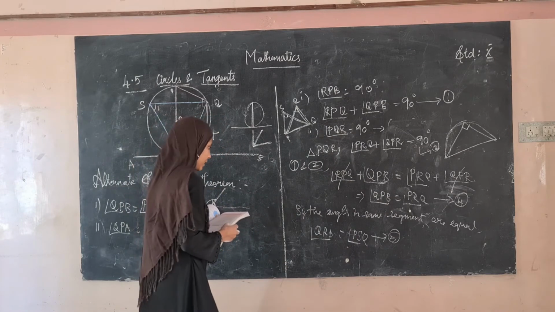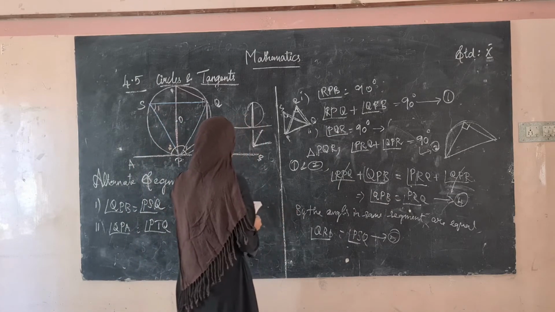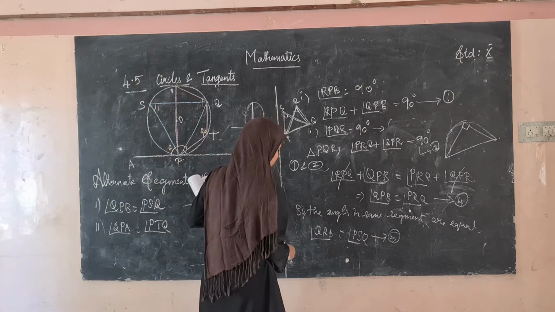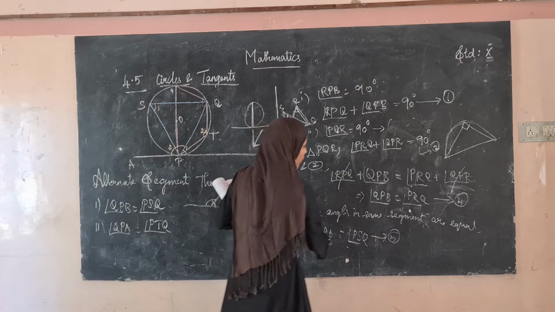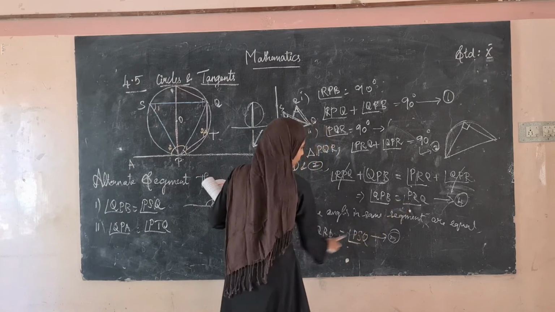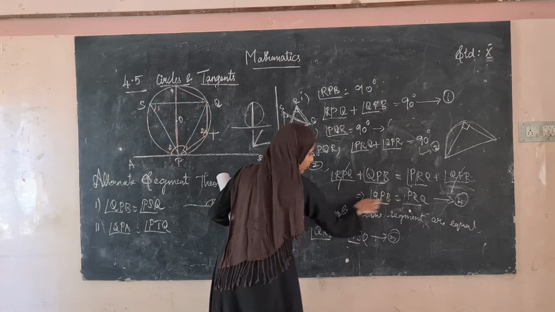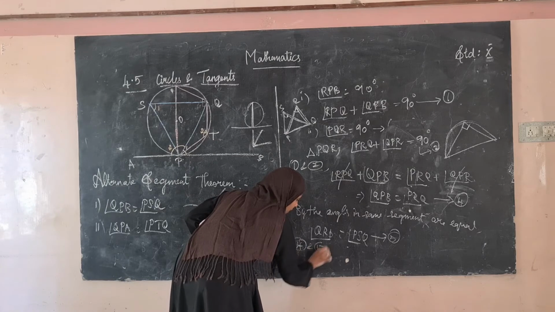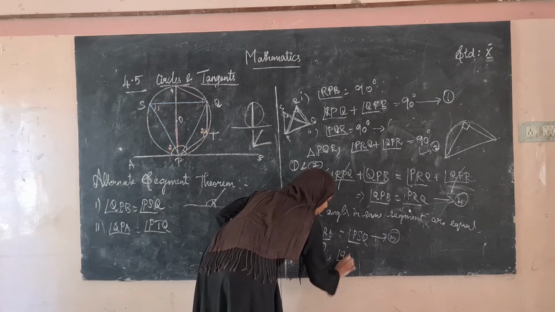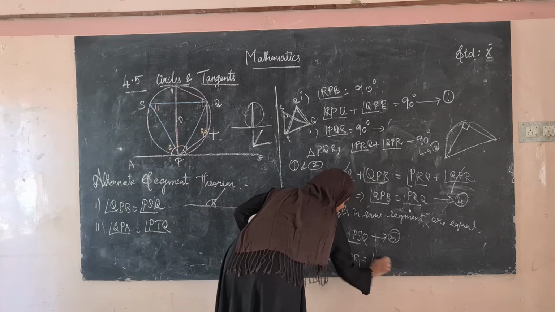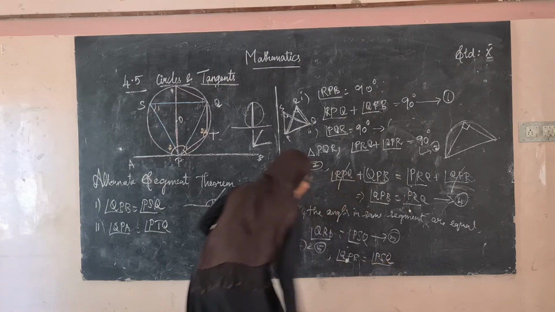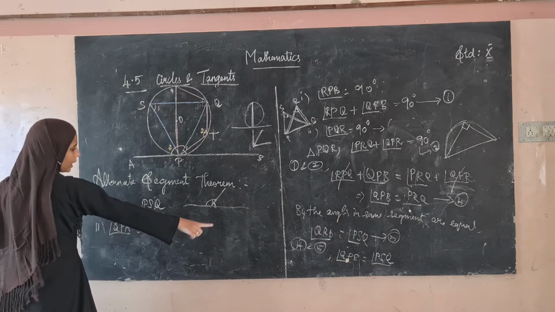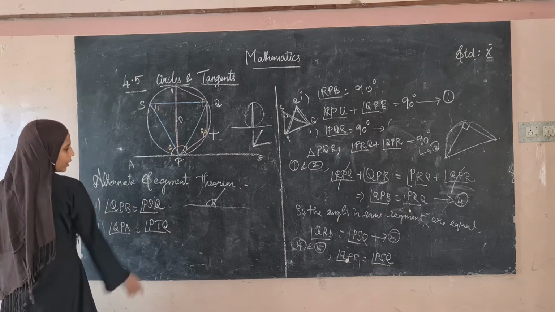So from 4 and 5, this is QRP, this is also QRP. Therefore, since this is equal to this and this is equal to this, combining the other two terms, angle QPB is equal to angle PSQ. This is what we had to prove in the first thing: QPB is equal to angle PSQ.